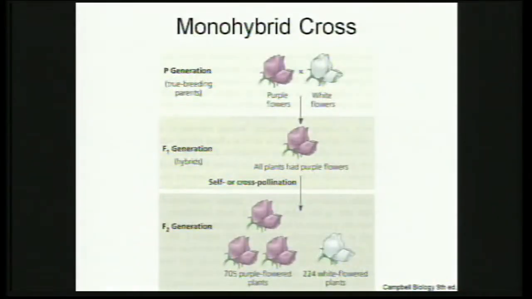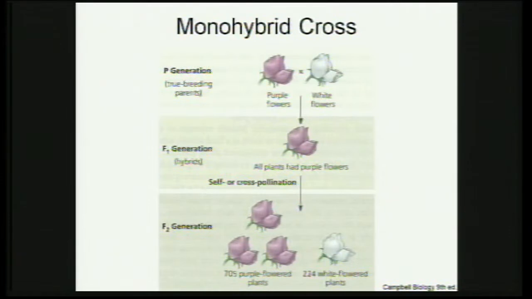So in the diagram, can we go back to the previous slide? In that slide it seems so easy, as if you cross the purple flower and the white flower, and then bam, the purple flower color comes out. It doesn't happen that way. The gametes have to mix, then the fruits are formed, the fruits are grown, then you see what kind of flower is produced. And he found that when he crossed these two flowers, all the progeny, all the plants, bore purple flower color.